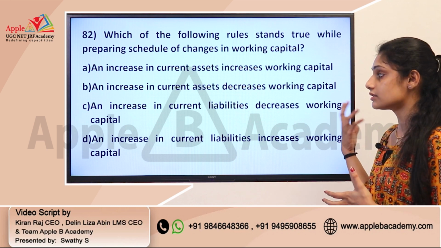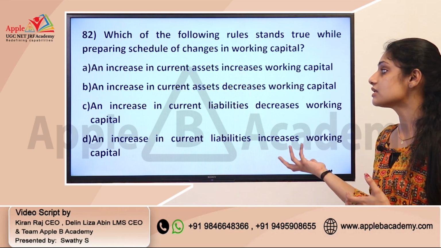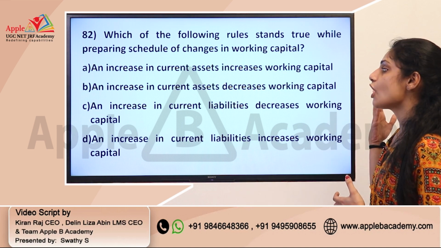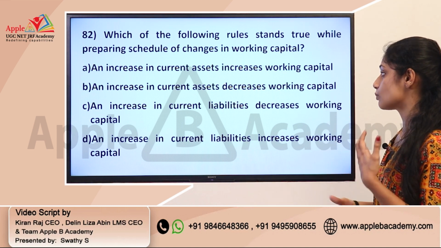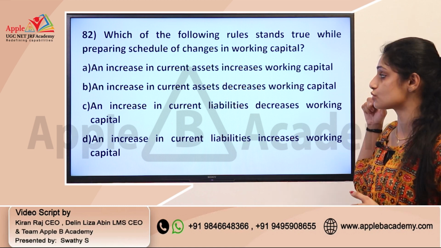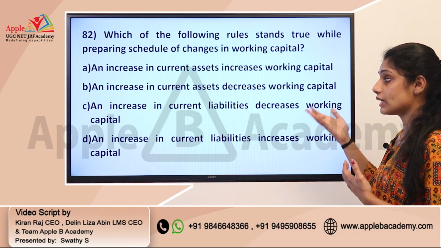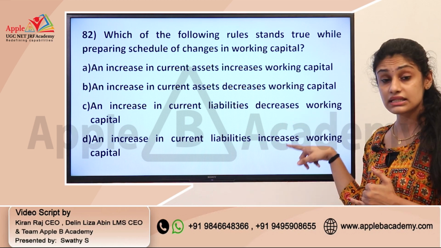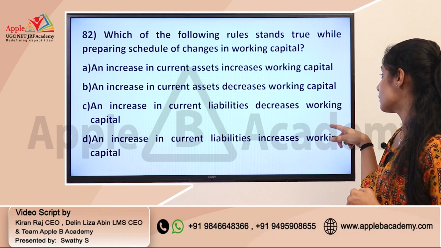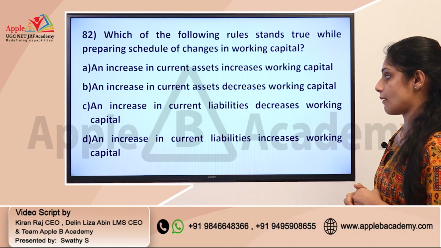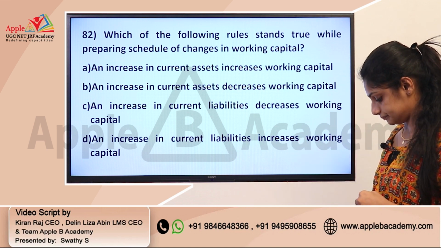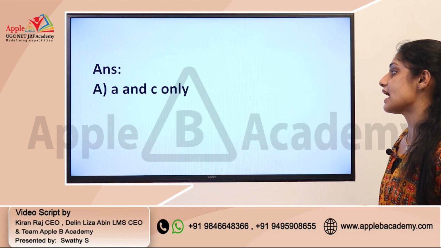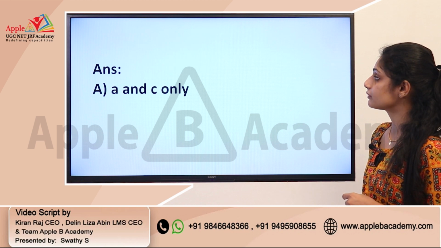Anyway, this question is very direct and you can answer it if you are able to identify these rules. Option A, an increase in current asset: when current asset increases, working capital also increases, and the opposite happens in case of current liability. Then you can go for option C, an increase in current liability decreases working capital. So, A and C. The option with A and C only is option A.